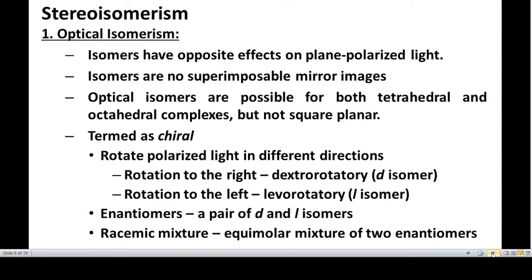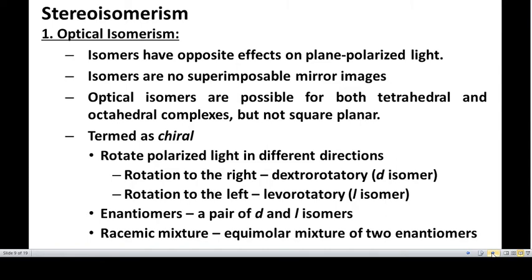These compounds rotate the plane polarized light in different directions. If the complex rotates the plane polarized light to the right hand side, then it is called dextrorotatory or D isomer.